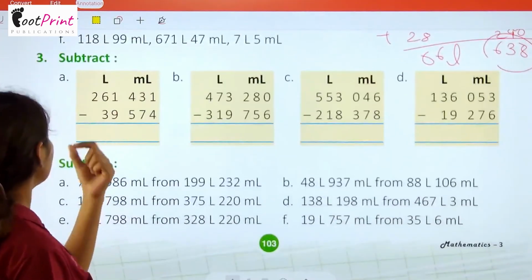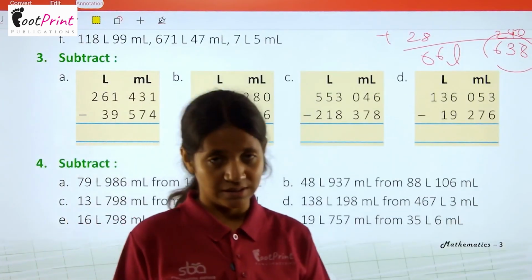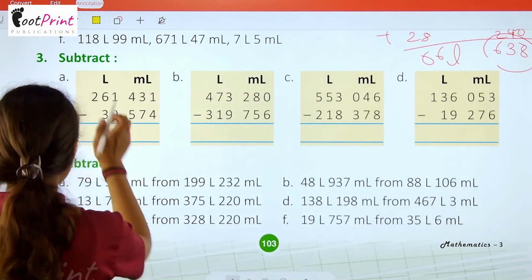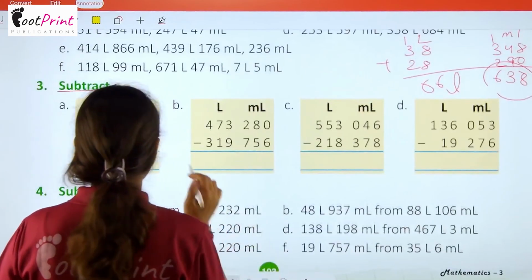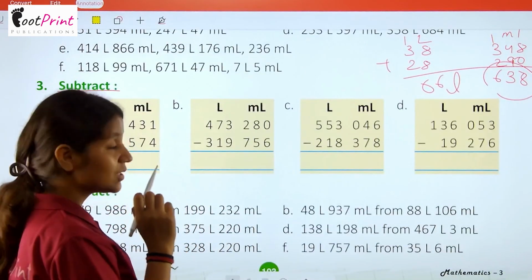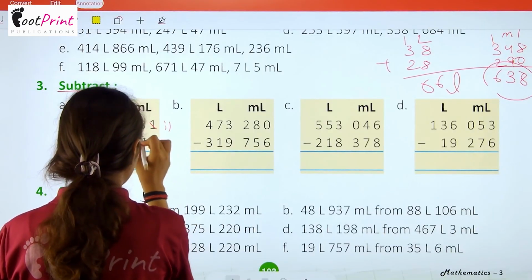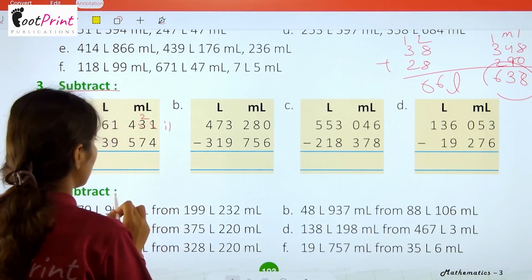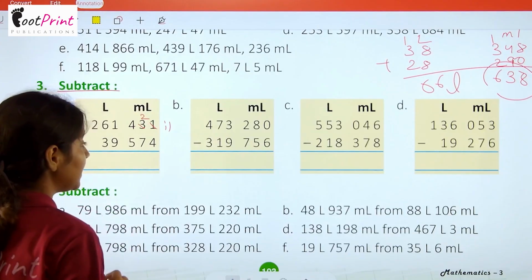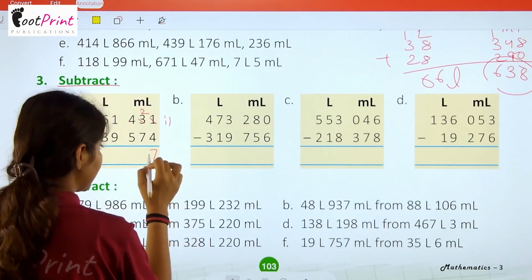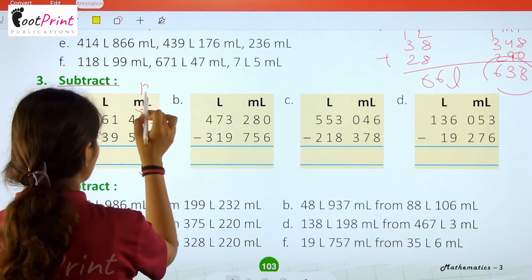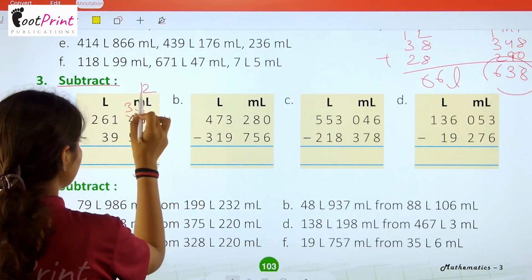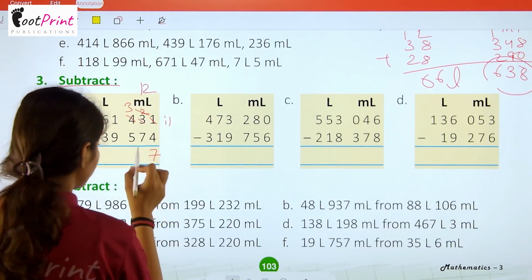Then we have question number 3. Subtract. Here we have to do the subtraction. Firstly, a column is already given to you. 1 minus 4 is not possible. So we will make this one as 11 by taking carry from this place. Now 11 minus 4 is 7. Now 2 minus 7 is not possible. We are making this 2 as 12. Now 12 minus 7 is 5.